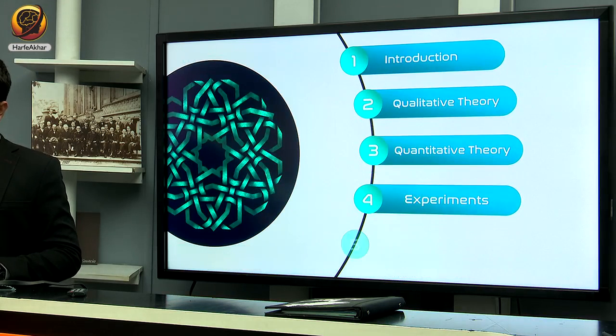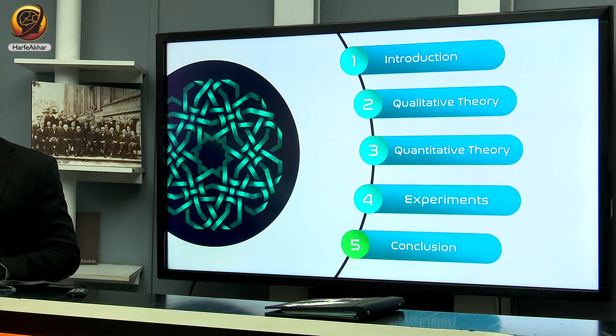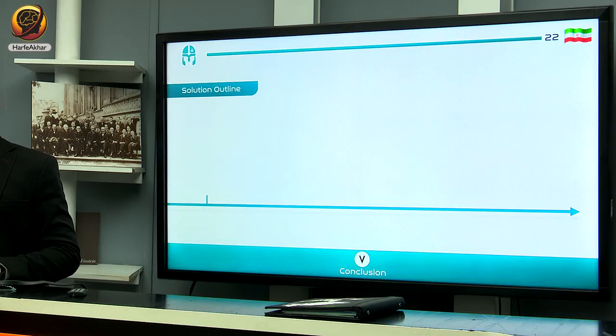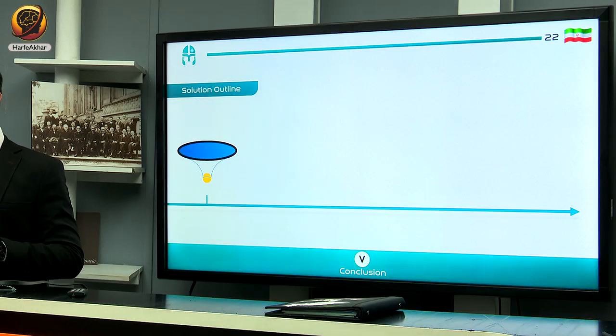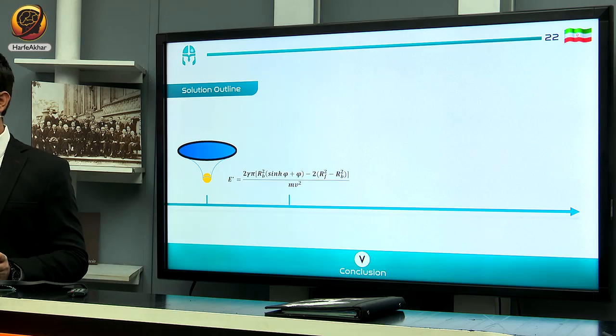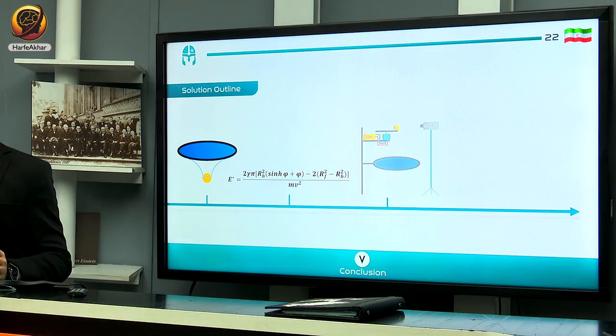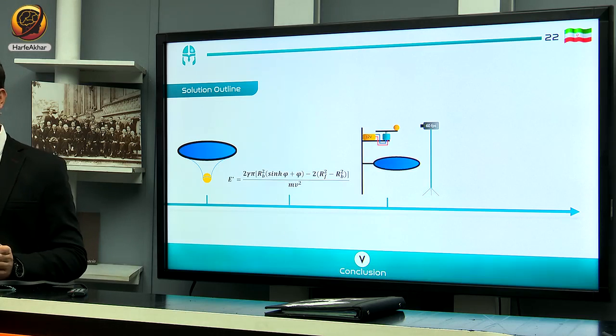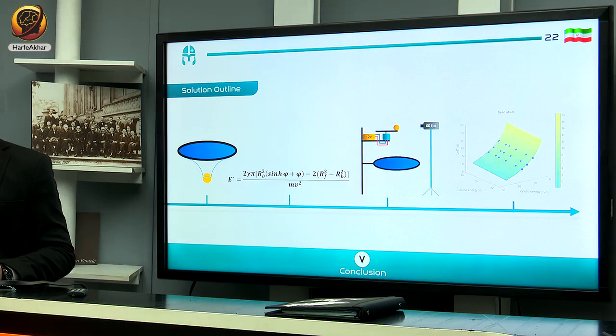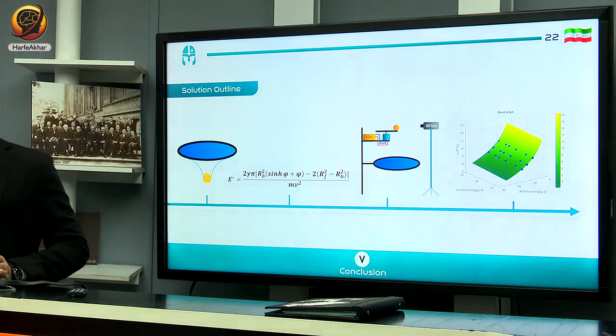If I want to conclude my presentation, at first I talked about why solving the rupture and the conditions I've investigated, and then I talked about our parameter, I mean E star, and after that I talked about my apparatus and my parameters, and at the end I talked about my experimental results versus my MATLAB results. Thank you.